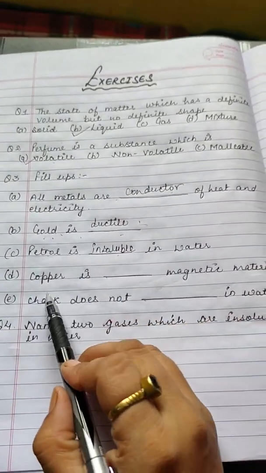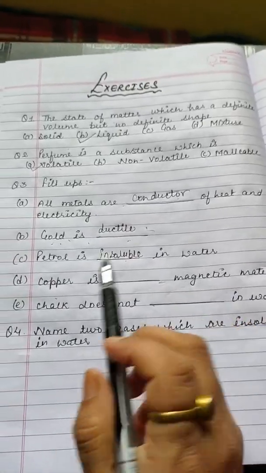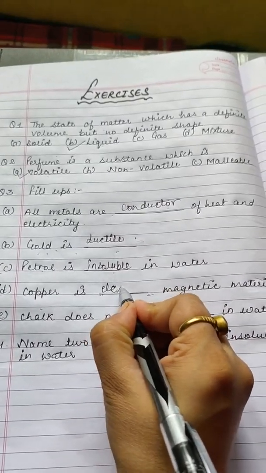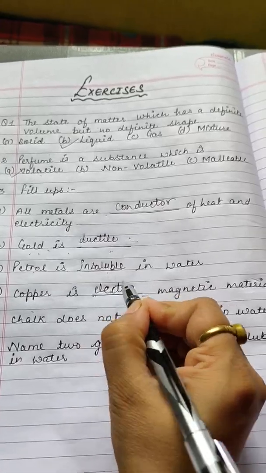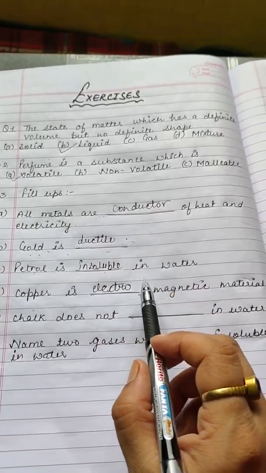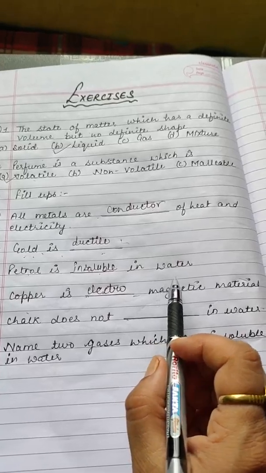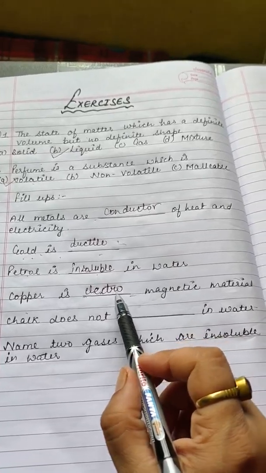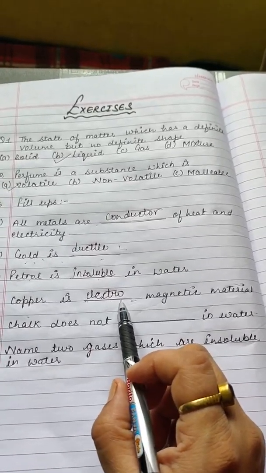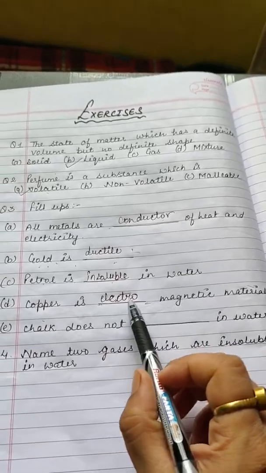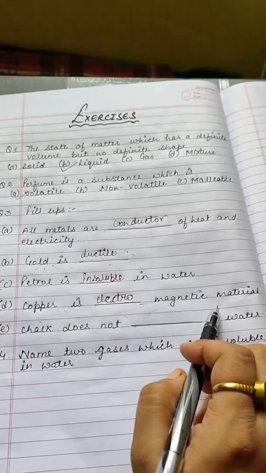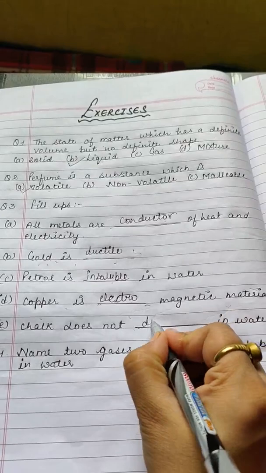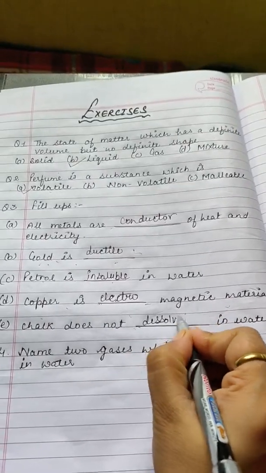Next is copper is dash magnetic material. So copper is electromagnetic material. Electromagnetic means which has both electrical characteristics as well as the ability to attract metals. So they have both electrical as well as magnetic properties. So copper is an electromagnetic material. Now chalk does not dash in water. Chalk does not dissolve in water.